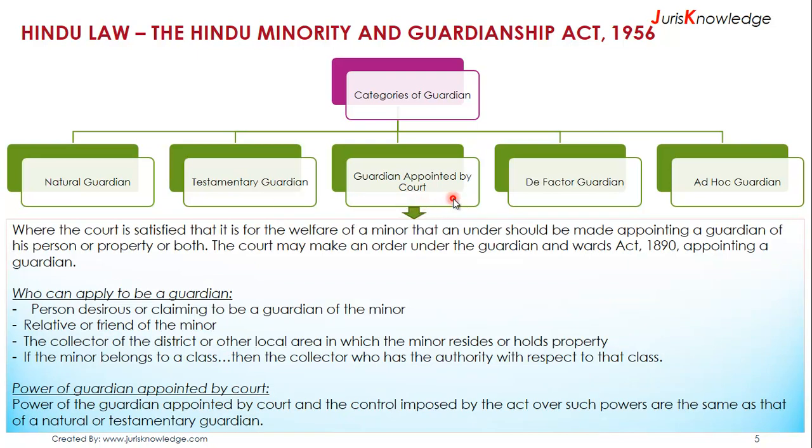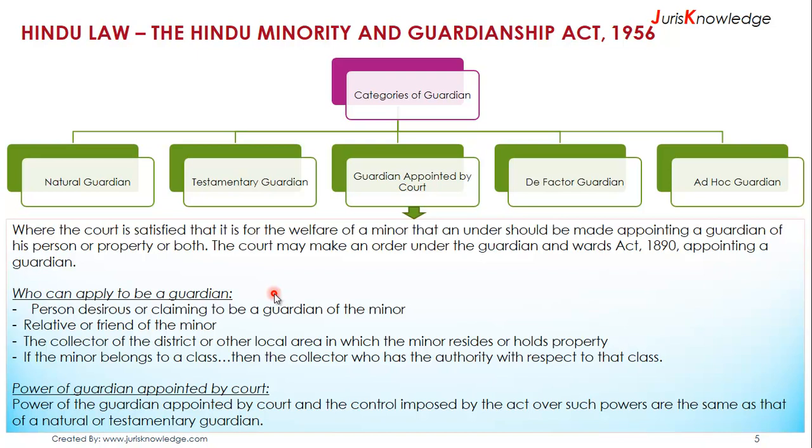The next one is the guardian appointed by court, where the court is satisfied that for the welfare of a minor, a guardian of his person or property or both should be appointed. The court may make an order under the Guardians and Wards Act 1890 and can appoint a guardian. There are certain guidelines given in terms of who can apply to be a guardian, which primarily are a person desirous or claiming to be a guardian of the minor.